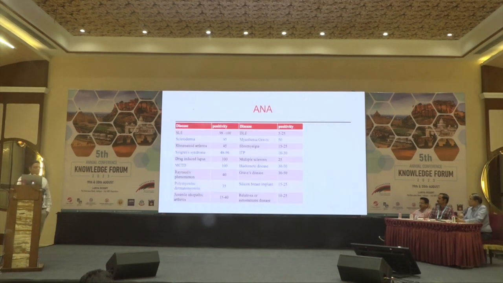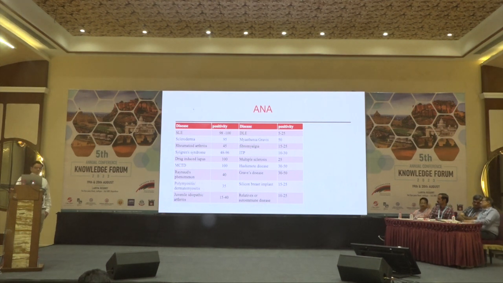When it comes to ANA, this is the third test which we often order. ANA should always be ordered by IF, immunofluorescence. Already discussed last time, a nucleus has thousands of antigens which we can detect with antibodies, and when we do it by ELISA, there are hardly 10 to 20 antigens which are put on the plate. So very often you are not going to miss SLE, but you are going to miss dermatomyositis, systemic sclerosis, Sjogren's syndrome sometimes if you do the ANA by ELISA.